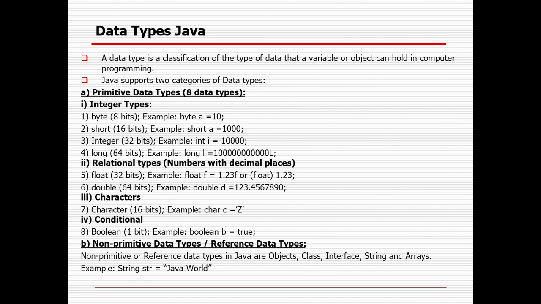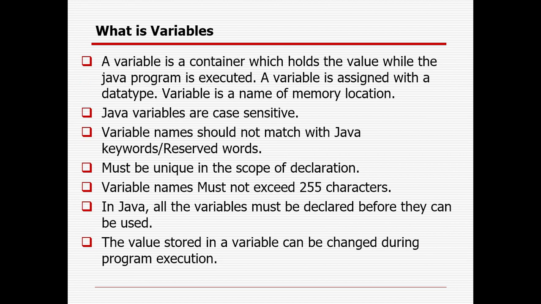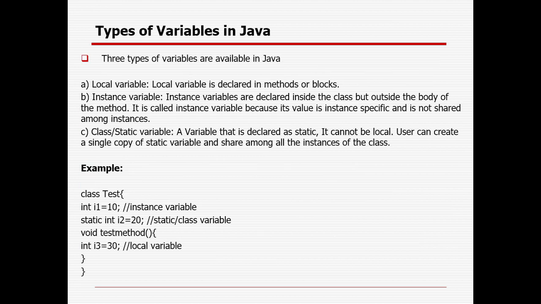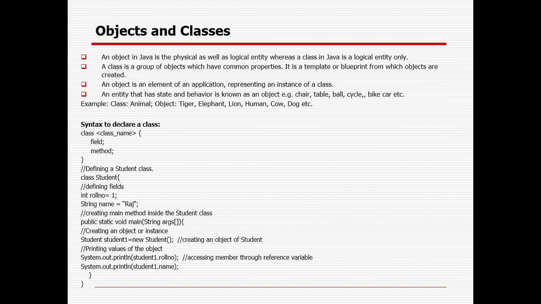Data types, primitive and non-primitive, right? Integer, byte, long, float, short, character, boolean, and non-primitive such as string, array, all this stuff. A variable is nothing but a container which holds a value. There are three types of variable: local variable, instance variable, and class variable. A local variable exists only locally. For a static variable, you need not create an object or instance, you can directly use it in the main method. For an instance variable, you need to create the object or instance, and after that you can use it.